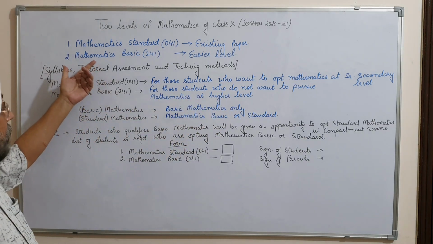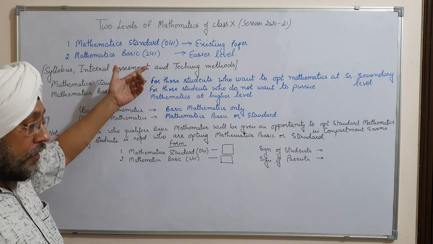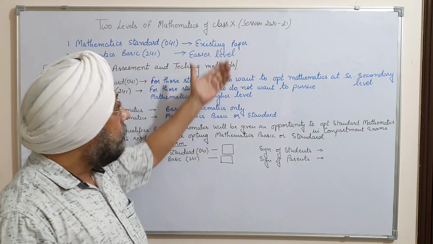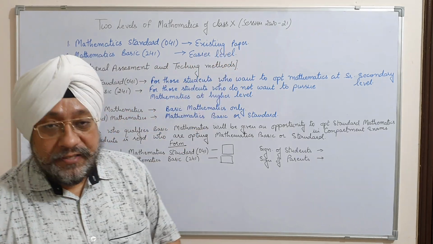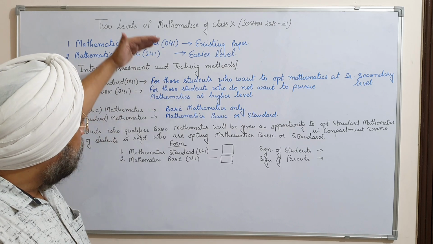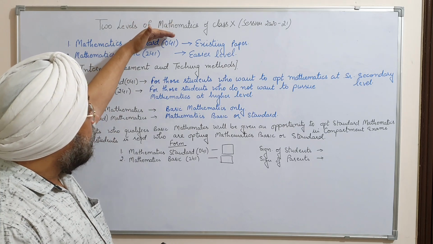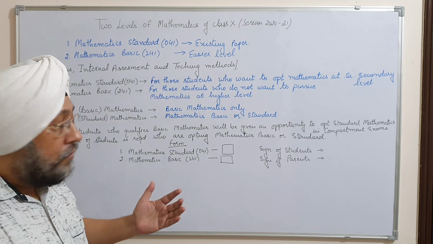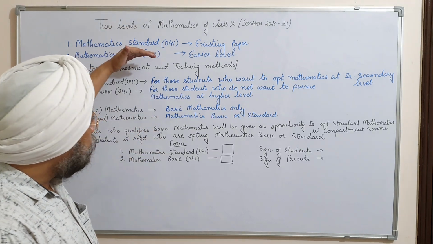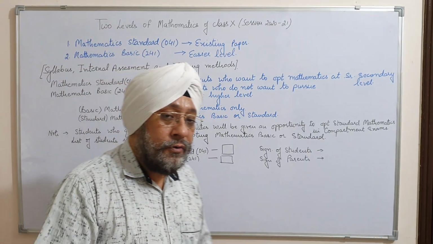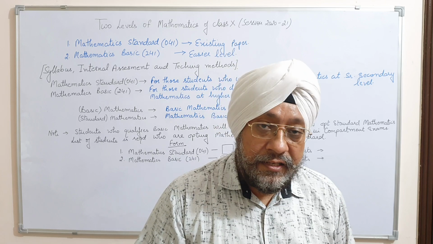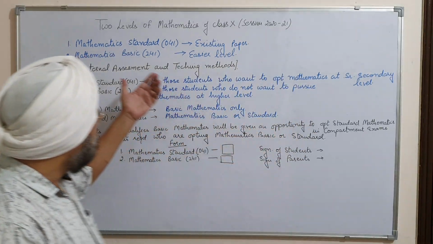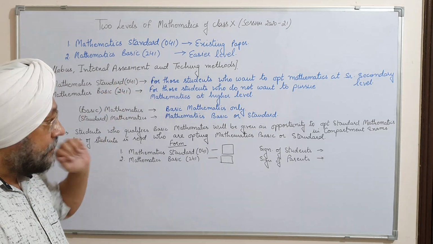Then second is mathematics basic, code 241, which is somewhat easier than mathematics standard. They have divided the mathematics paper into two levels, so that if students feel they are weak in mathematics, or they feel the subject is difficult, they can opt for mathematics basic.